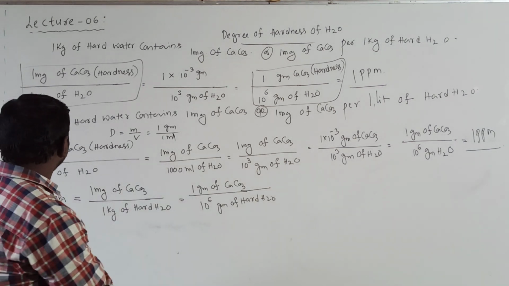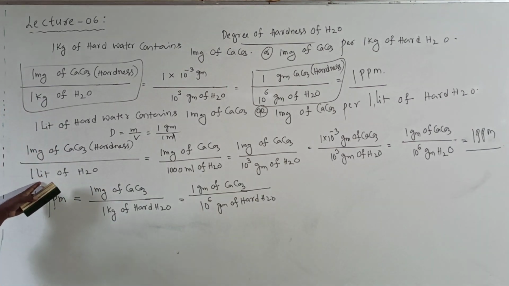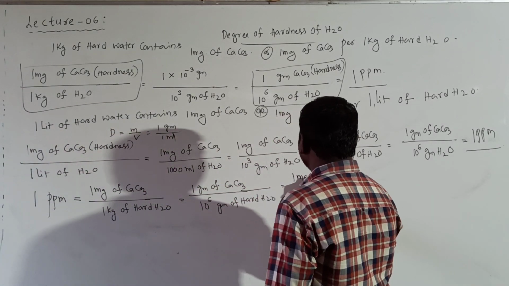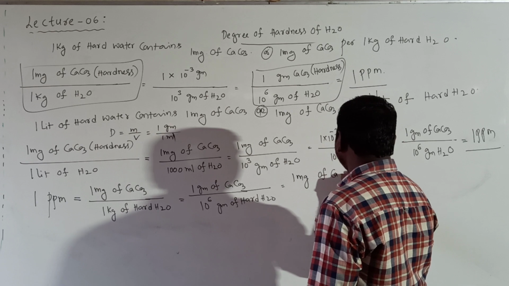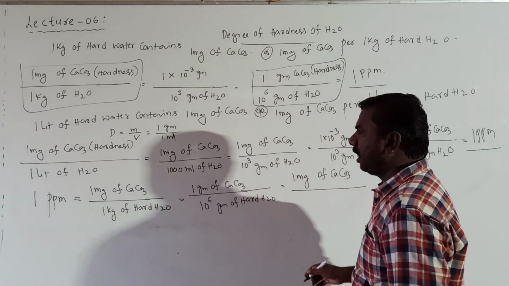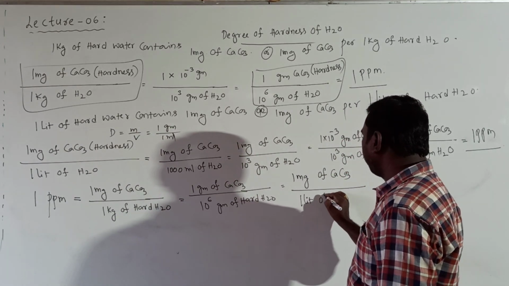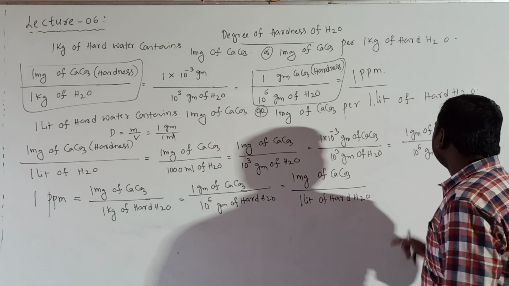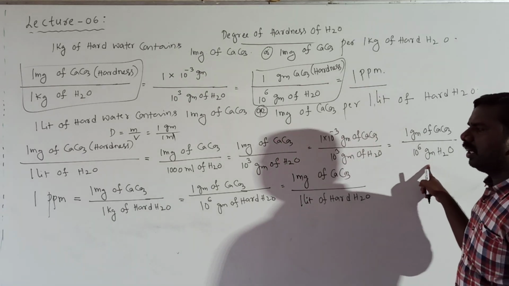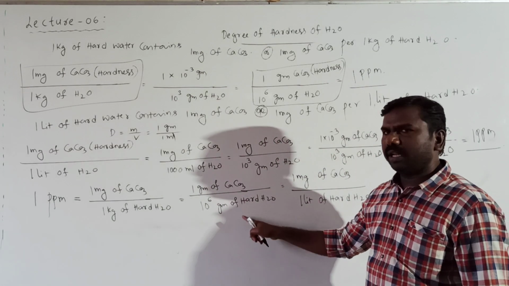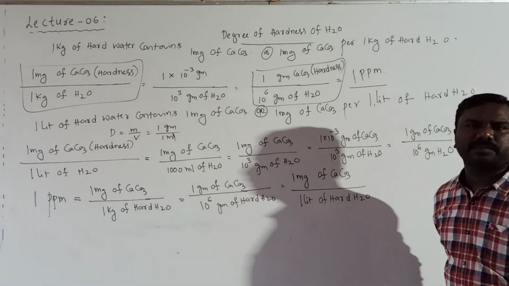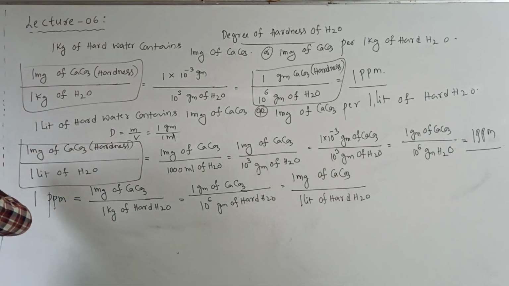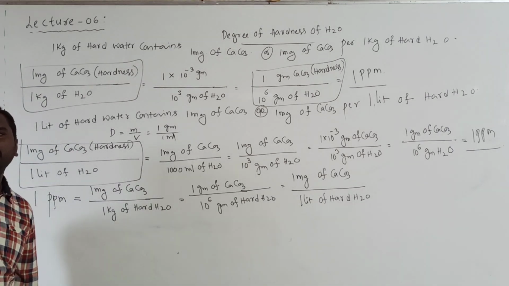Next, 1 milligram present in 1 liter: 1 milligram of CaCO3 present in 1 liter of hard water. It is also called ppm. This is already written, gram per 1 million grams. Here written clearly. It means these 3 boxes are very important to answer the given question.